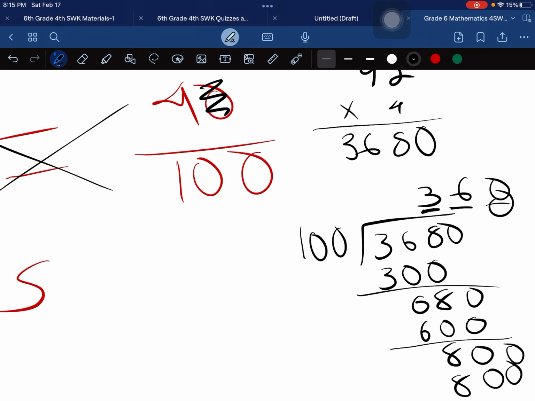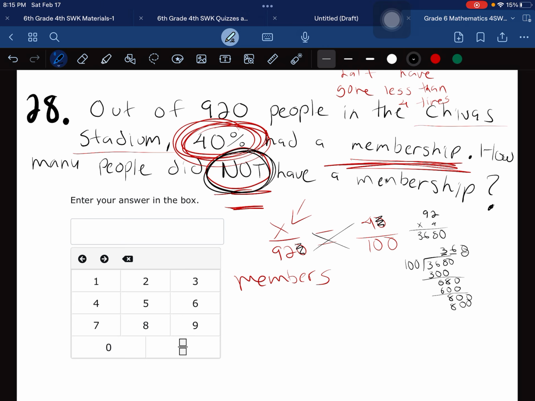There you go. Oh, no, I'm sorry. 8. There you go. So we would have 368. Those are the people that do have a membership. Esos son la gente que sí tiene membresía. Those are people that do have the membership.